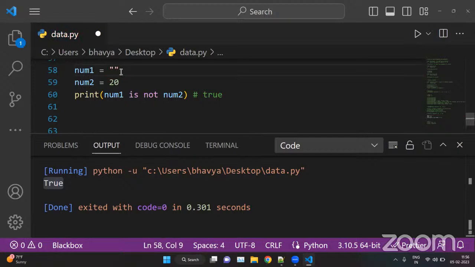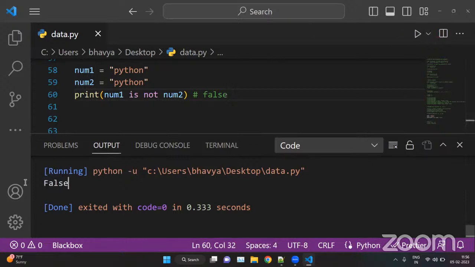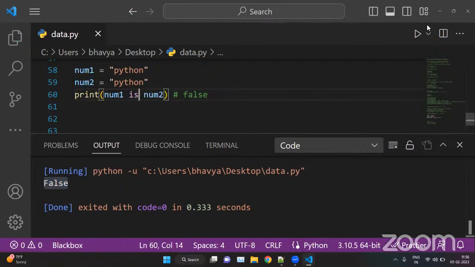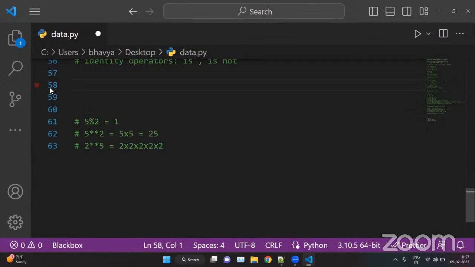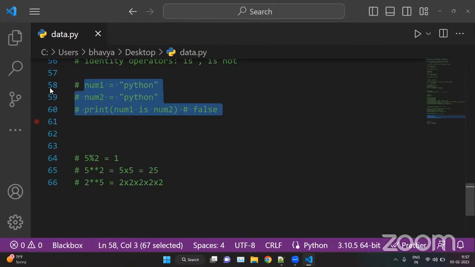Okay. Now here you can check for the characters. For example, let's say Python. Here we're checking for Python is not Python. Now this will return false because num1 and num2 are equal and we are checking whether num1 and num2 are not equal. So the condition is false. And what if we put is here? Now the condition is true because num1 and num2 both are equal. So in identity operators we have is and is not.